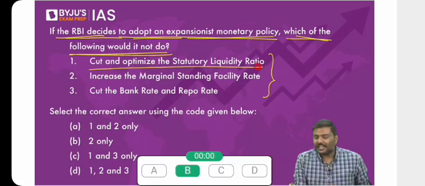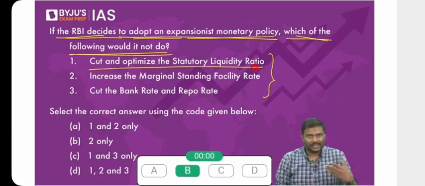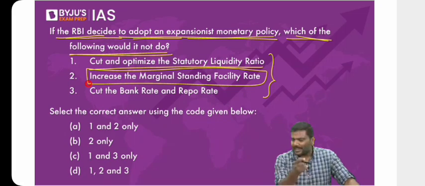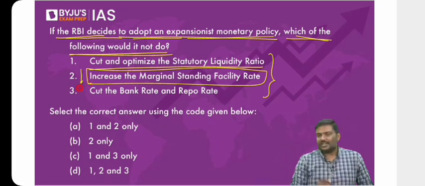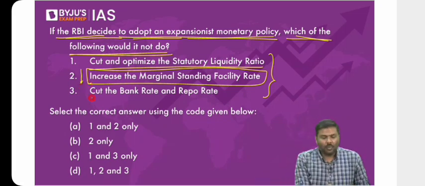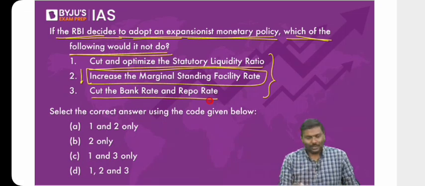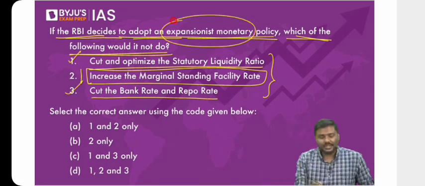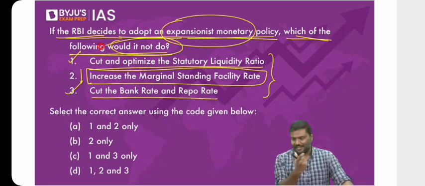Cut and optimize the SLR. RBI will use this to increase money supply. Right? So yes, the RBI will use this. Increase MSF. You tell me. If the MSF rate increases, will the money supply increase or decrease? Money supply will decrease. So is it expansionist? No, it is contractionary. What about cutting the bank rate and repo rate? Expansionist. So 1 and 3 are expansionist. But is the question asking you which of the following are expansionist? No, question is asking you which of the following is actually contractionary.